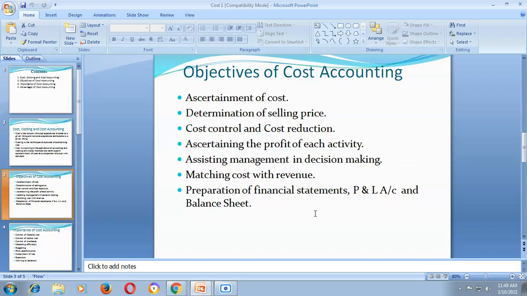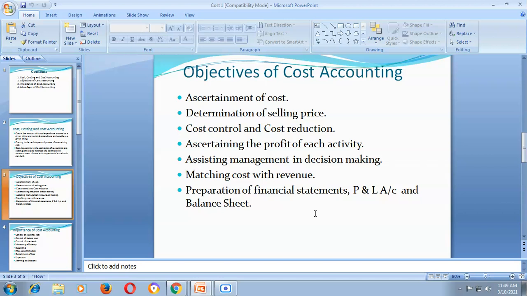Suppose it is decided by the company that a new product is to be launched in Pune city. Now there are two alternatives. Number one, whether the product is to be launched, and second, whether the product is not to be launched. Yes or no. So while taking the yes or no decision, cost accounting provides some important, useful information to the management, whether to produce a particular product or not to produce a particular product.